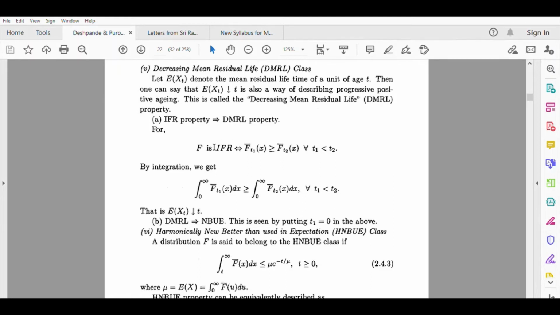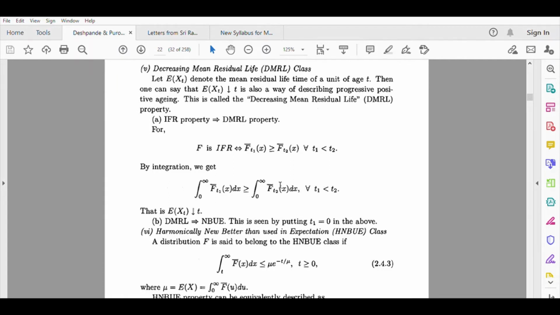So what is the meaning of F is IFR? This we have already discussed. Then F is IFR is equivalent to saying that the survival function of a unit used for t1 time units is greater than or equal to the survival function of a unit of age t2, for every t1 less than t2. So this indicates that Xt1 is stochastically larger than Xt2. Then you will say it has increasing failure rate property or positive aging. So now if you consider integration, then you will get integration 0 to infinity F bar t1X dx greater than or equal to this.